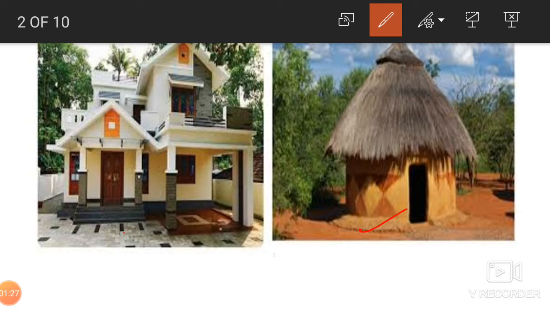Then come to the pakka house. It is made up of bricks, cement, iron and wood, children. Nowadays you find pakka houses in the villages also. So there are many types of pakka houses, children.